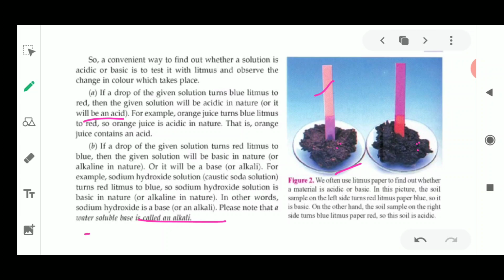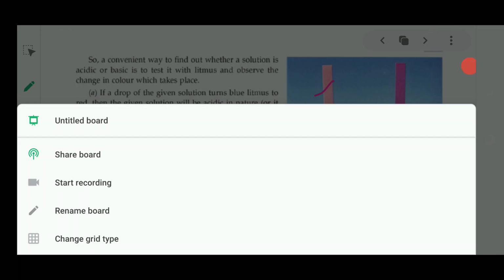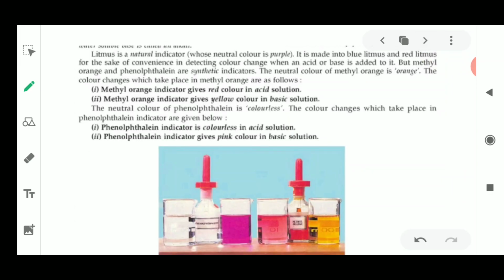Please note that a water soluble base is called an alkali. Alkalis are those bases which are dissolved in water. Most of the bases are soluble in water. Whichever bases are soluble in water, and from which we can obtain an aqueous solution, are known as alkalis. So bases turn red litmus to blue, and acids turn blue litmus to red.